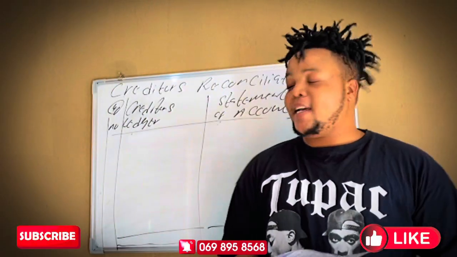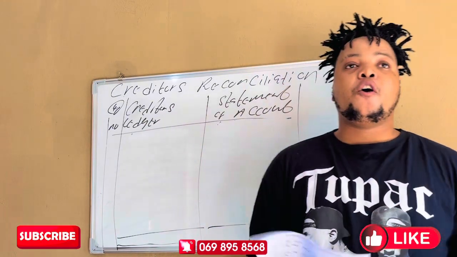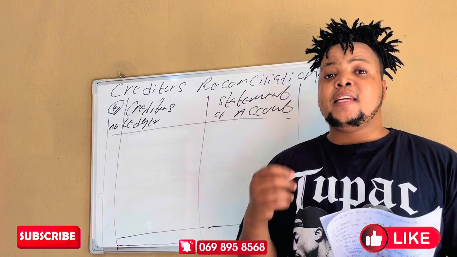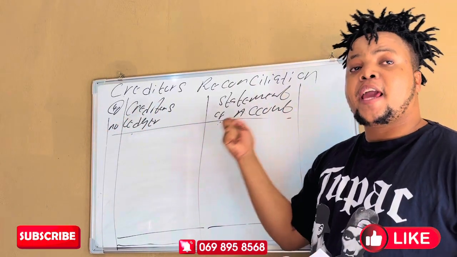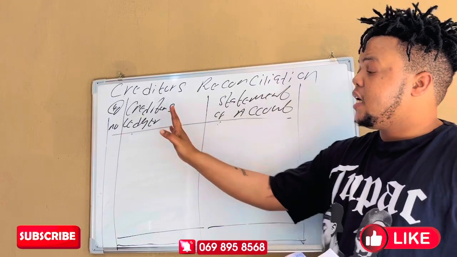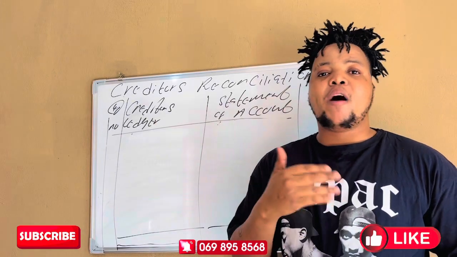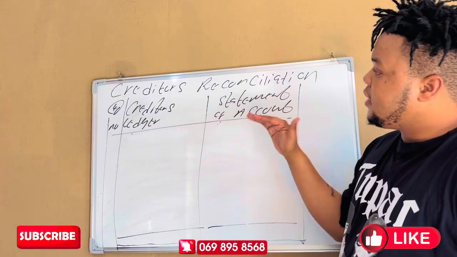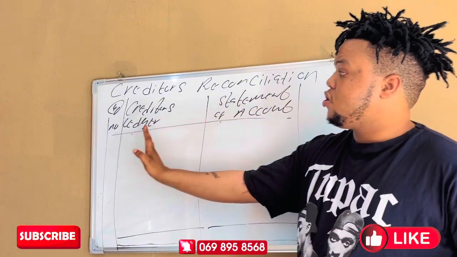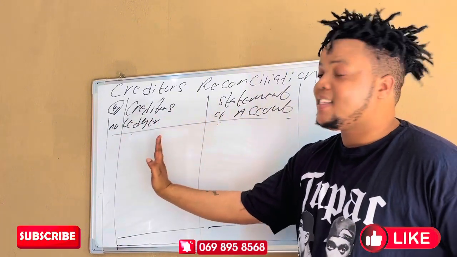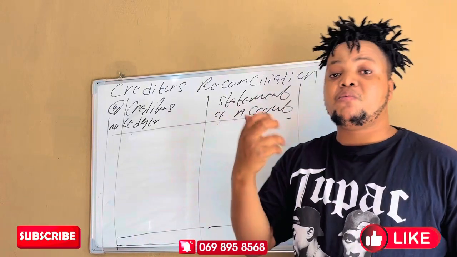Welcome back. Let's continue with our aspect number 4. As I indicated before the break, we are about to correct the errors and omissions to ensure that the books of the business are corresponding with the books of the supplier. We know one amount that we are owing each other. So in this aspect, students, there are different ways of asking. They can ask you to correct the creditors ledger together with the statement of account. So that's the example that we want to do.